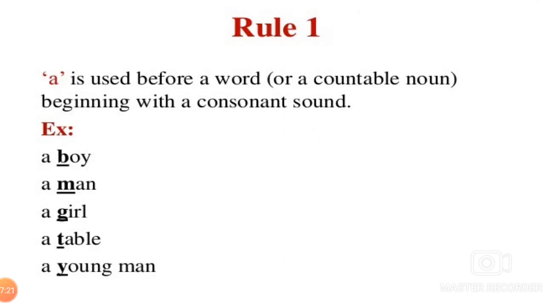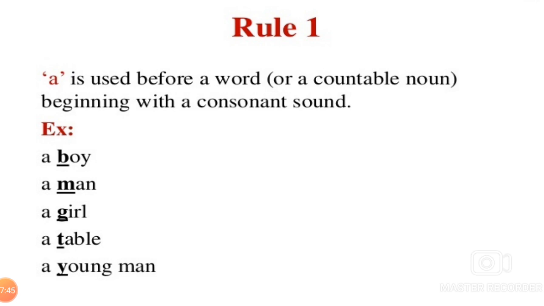See, a is used before a word beginning with a consonant sound, with a countable noun.